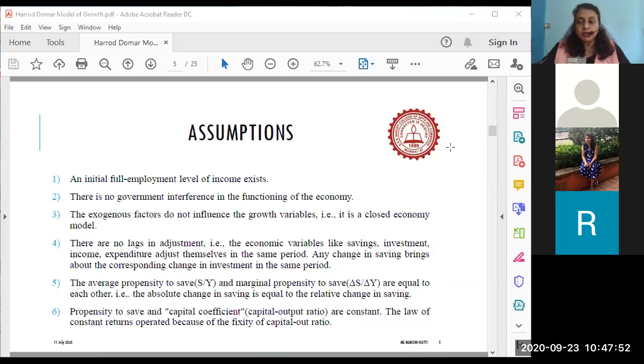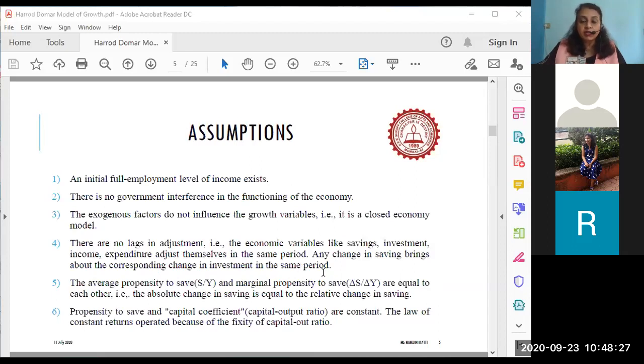Marginal propensity to save is, out of the additional income or marginal income which the person earns, how much he is going to consume and how much he is going to save. Like when you get a hike in your pocket money, you're not going to spend every amount, correct? Out of that extra pocket money, you are going to keep aside some amount. The same logic applies to MPS also. So I hope you understood what is APS and what is MPS.